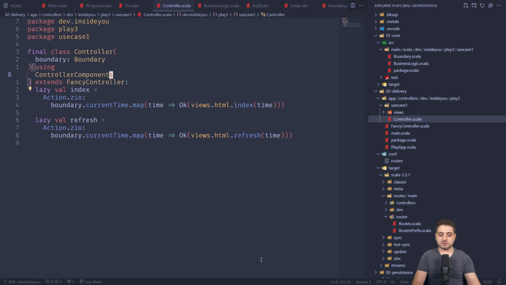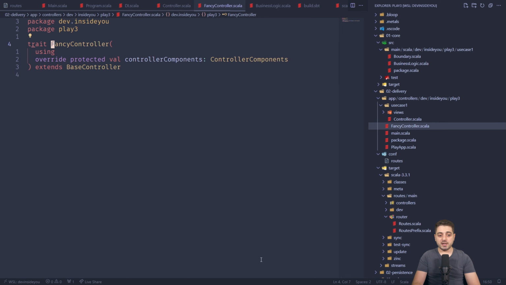Now, as I already mentioned, in order to instantiate a controller, we actually need these controller components that I'm passing around implicitly. Fun fact, we actually don't need them anywhere over here. We need them in this fancy controller. And I call it fancy because in Scala 3, traits can have constructors or other parameter lists, right? So this fancy controller has an implicit parameter list, and it extends a base controller, which comes directly from Play.